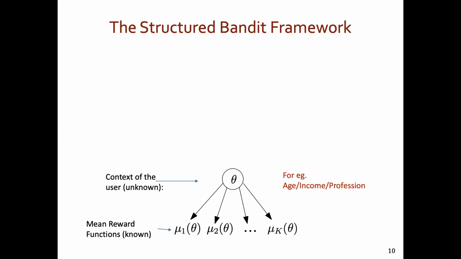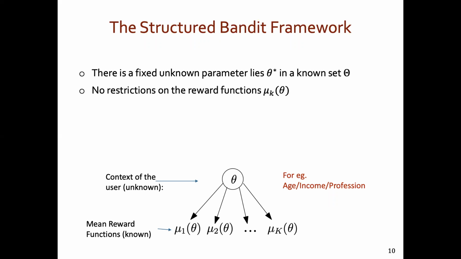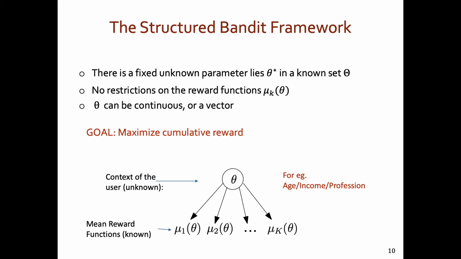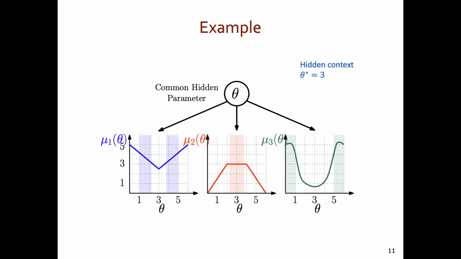Formalizing this into a framework, we have the unknown contextual features of the user theta star, but the mapping between different types of users and their preference is known through the mean reward functions mu k of theta. In our study, we place no restrictions on the type of these functions, and the goal is to maximize cumulative reward.